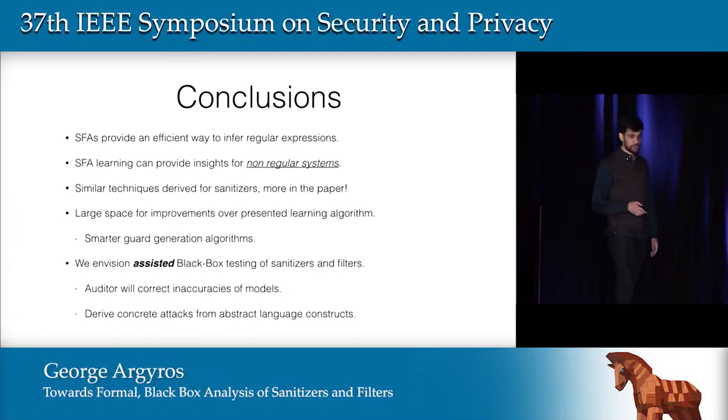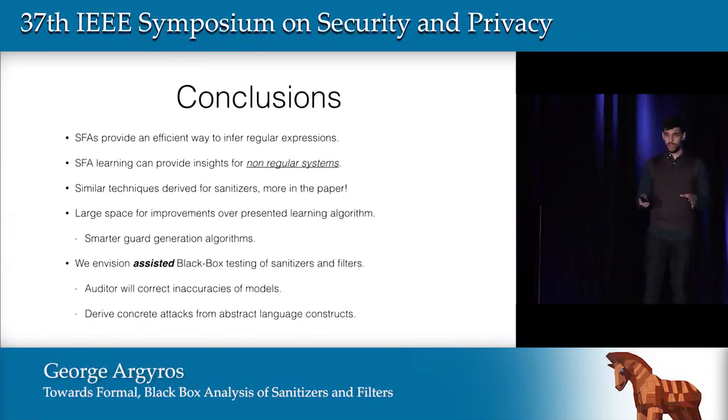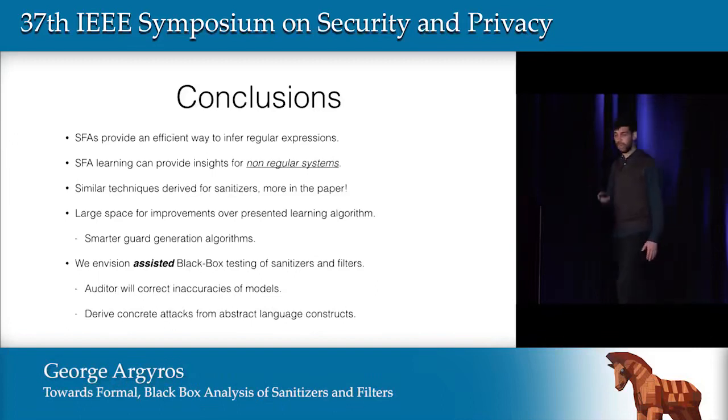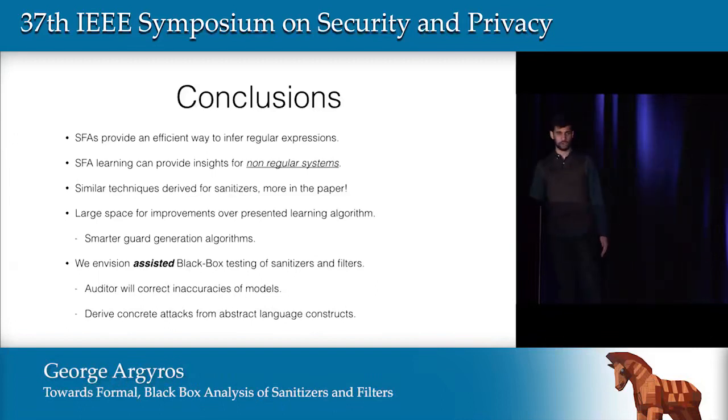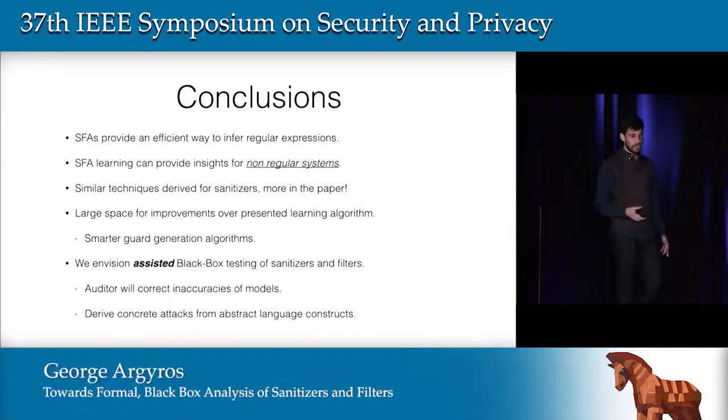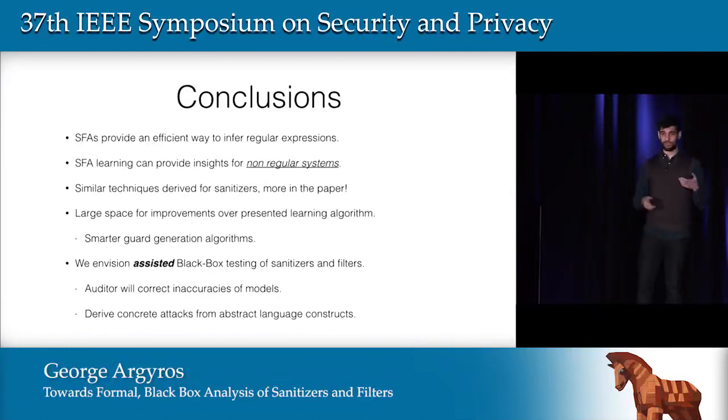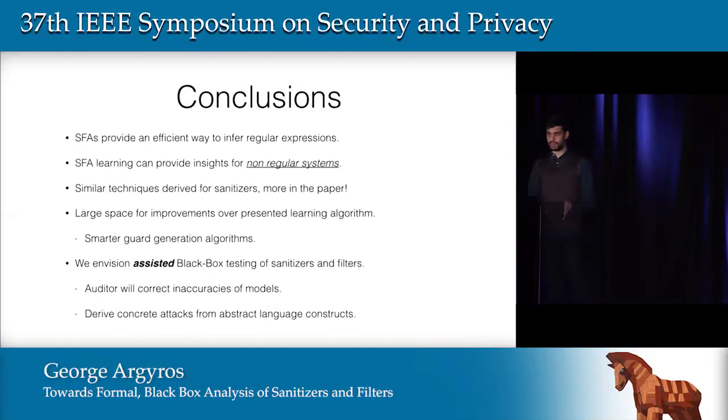And finally, I should say that we envision the context of our algorithms to be in assisted black box testing rather than a point-and-shoot tool. So even in the attacks that I presented, we basically obtained an abstract valid statement in a context-free grammar, but this then should be converted into a concrete attack.